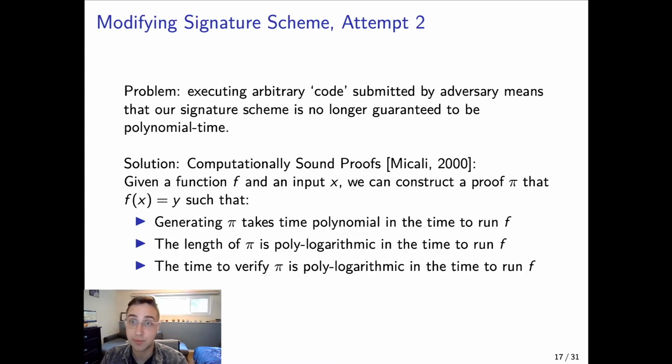So as a brief description of computationally sound proofs, this is a proof methodology so that given a function f and an input x, you can construct a proof pi such that f of x is equal to y, such that generating pi takes time polynomial in the time to run f, but the length of pi is polylogarithmic in the time to run f, and the time to verify pi is polylogarithmic in the time to run f. So pi is relatively short in the runtime of f, and the time to verify it is short.